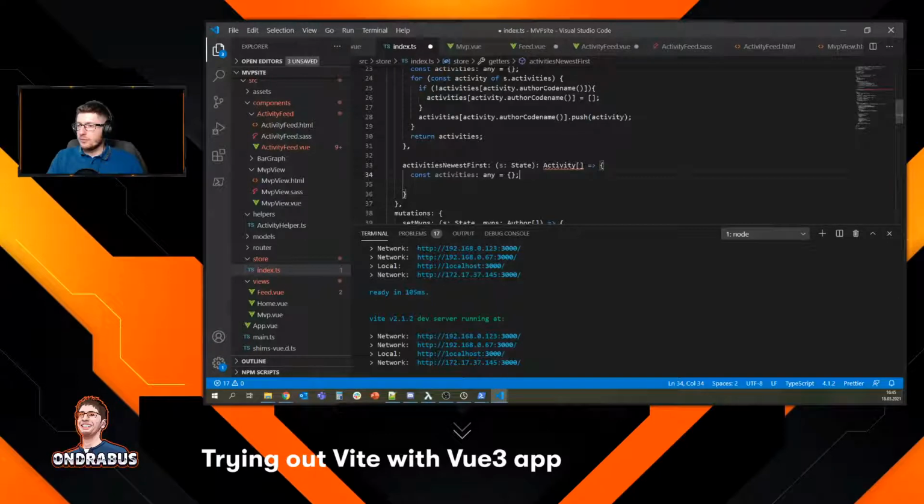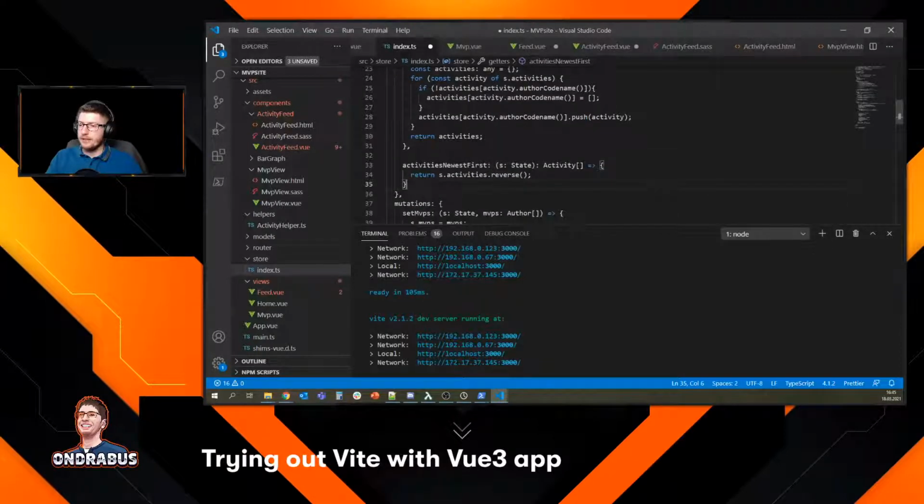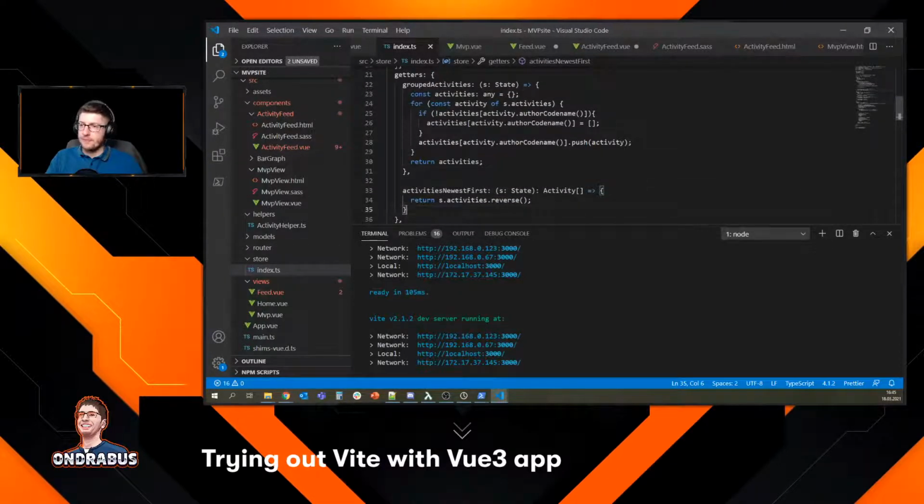So we don't need this, because activities is going to be an Activity array, but we're starting with the activities that are here in the state. So let's start there, as activities, and we're just going to reverse the array. It's going to be a very simple function. Nothing else happens. We already have the array of activities, we're just reversing that and returning it as activitiesNewestFirst.